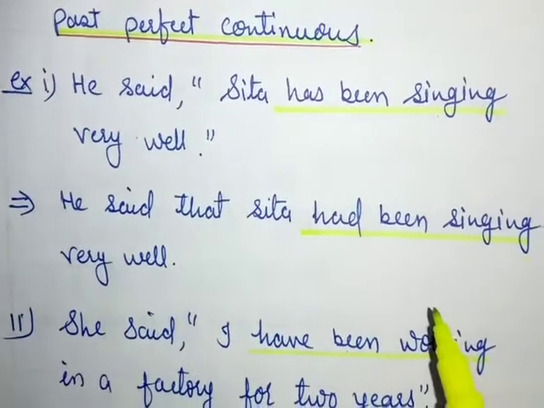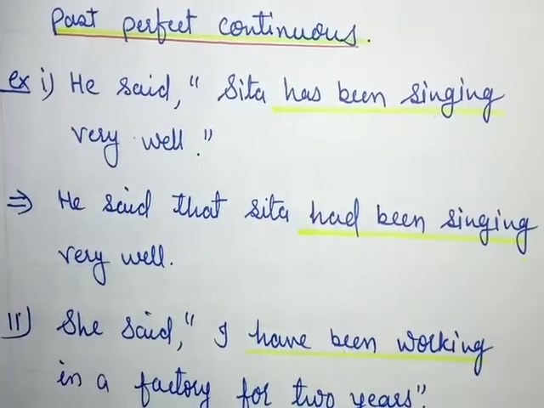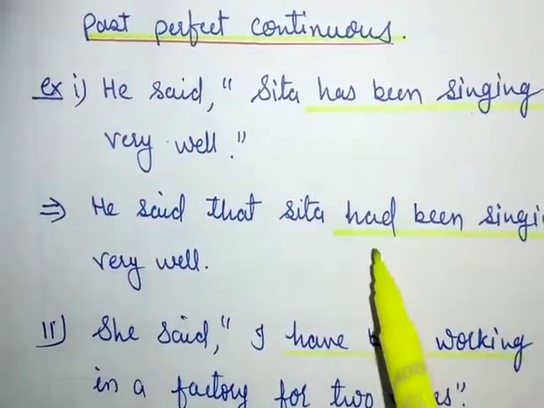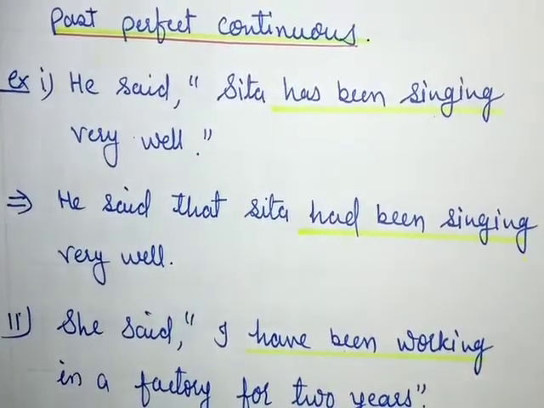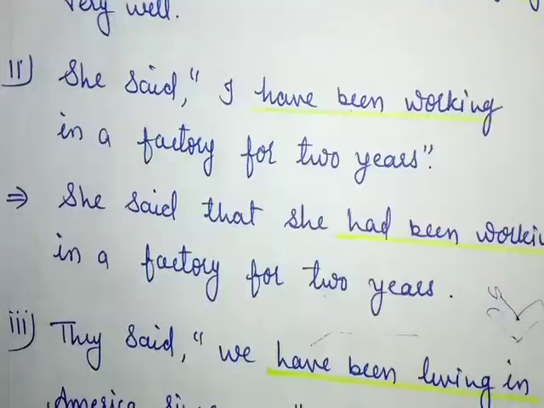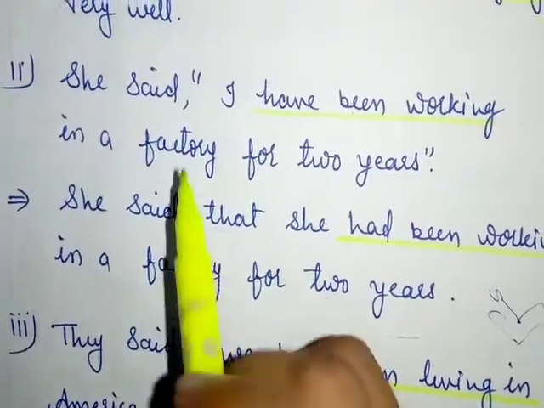Said will remain same. He said, comma, inverted comma, remove. We will apply that in place of it. Sita had been singing very well. Has been singing very well is converting to had been singing very well. Okay.